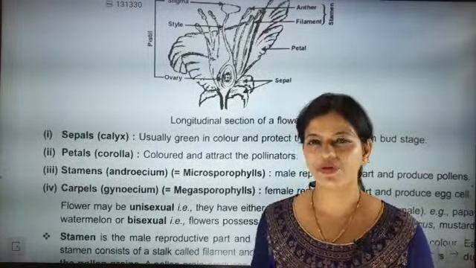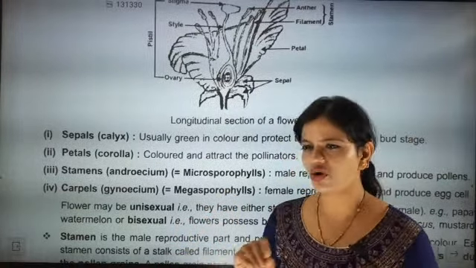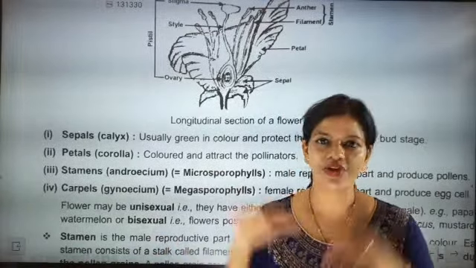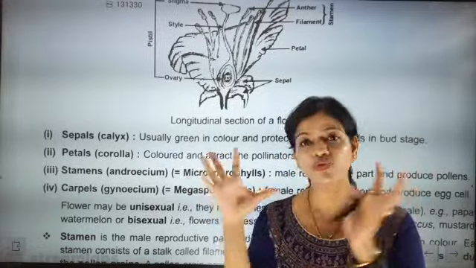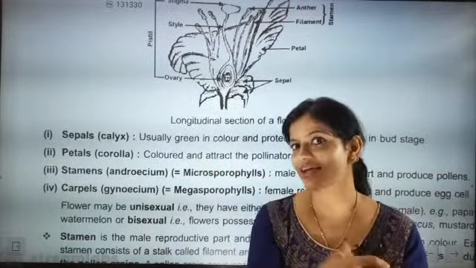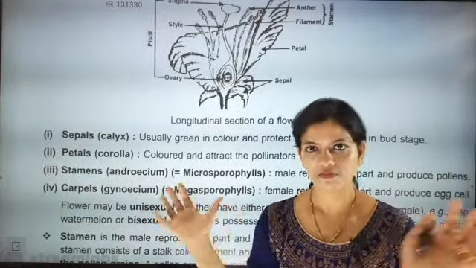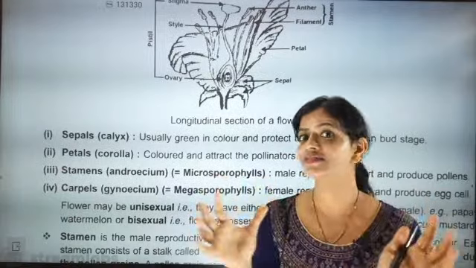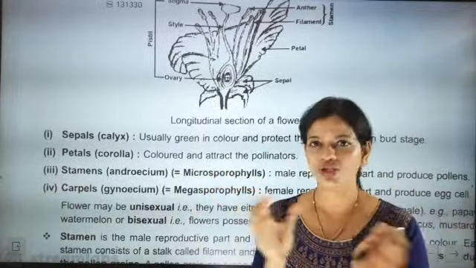One simple example, because we are going to talk about double fertilization. We are going to talk about some very important thing. So before that itself, I just want to feed in your brain one very important thing. The fruit in which seeds are inside, they are angiosperms. Simple thing. Inside a fruit, seeds are there. Naked seeds are not there. Inside the fruit, seeds are there. They are called angiosperms.